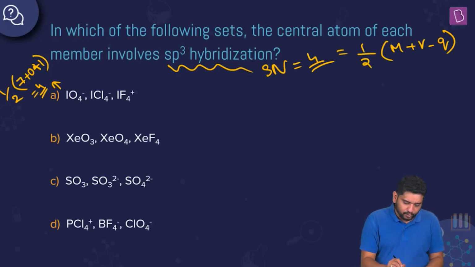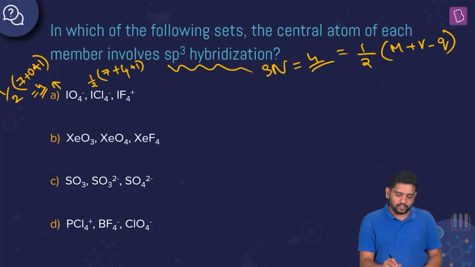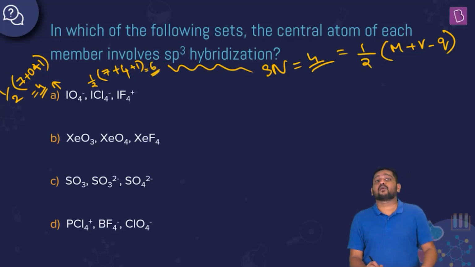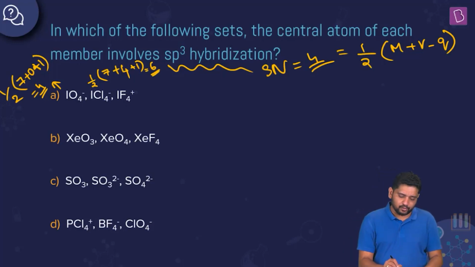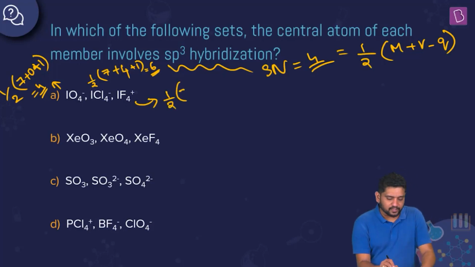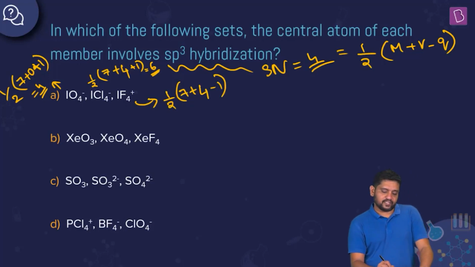ICl4 minus, let's see. So here half of, iodine is the central atom, 7, plus monovalent atoms, you have the 4 chlorine atoms, all of them are monovalent, so obviously 4, and minus charge is minus 1, so plus 1, so this is 7 plus 5, 12 by 2, which is 6. So ICl4 minus is not sp3, it is sp3d2. That tells me I can discard this already, but let's do it for IF4 plus as well. It will become half of iodine, again the central atom, valence shell electrons is 7, monovalent atoms 4 fluorine atoms, charge is plus 1, so 7 plus 3, 10 by 2, 5, right? So this is sp3d, right?